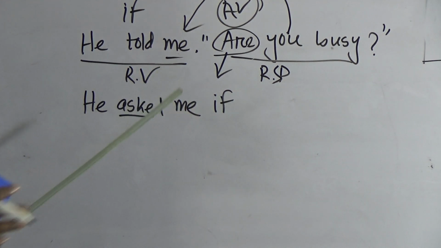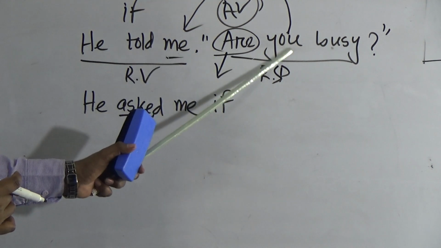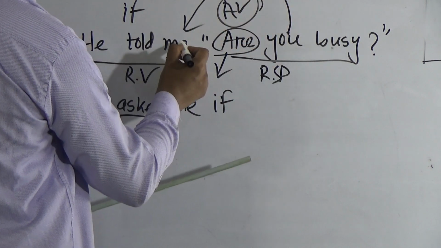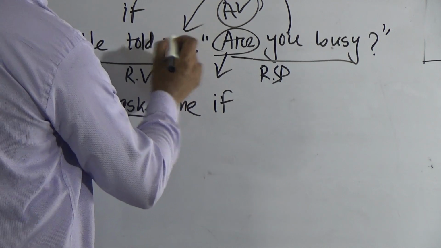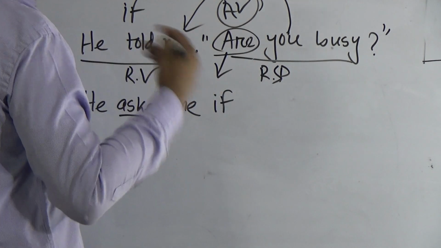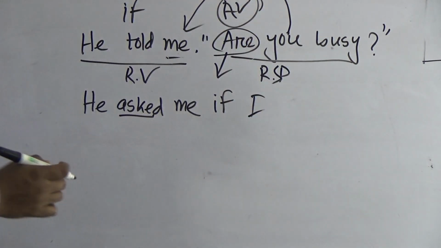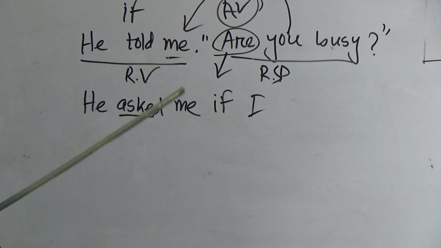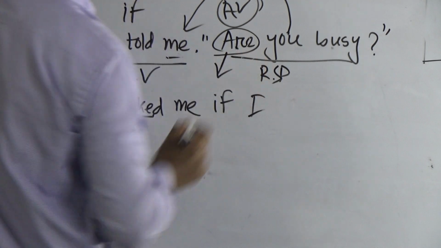Now a question may arise: why will you use me's subjective form? Because you is in the subjective form. So first of all, the second person will change according to the object of this reporting verb. It's me, and we use its subjective form because the subject is also in the subjective form. Me's subjective form is I. That means I, me, my, mine. In the previous class I already told you that. So if I, then verb. Are you busy? Dear students, are you busy? So it's in present indefinite tense, so it would be converted into past indefinite tense.